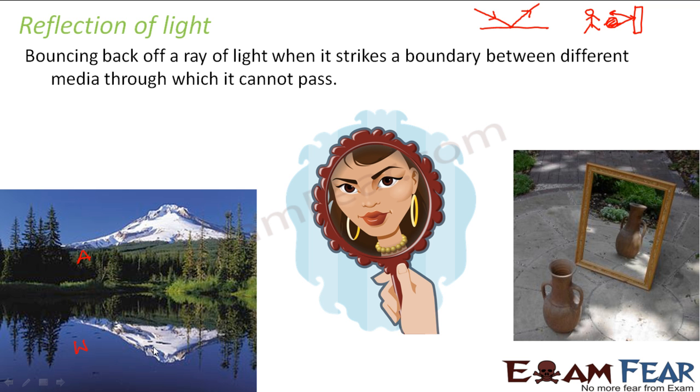It is not that it cannot enter water at all. I will talk about that when we talk of refraction. But when the rays of light fall on this boundary, some of it will bounce back. And this phenomenon is known as reflection. As a result of reflection, you see an image is formed here. You can see an inverted image of the hill formed in the other medium as well. So this is known as reflection of light.